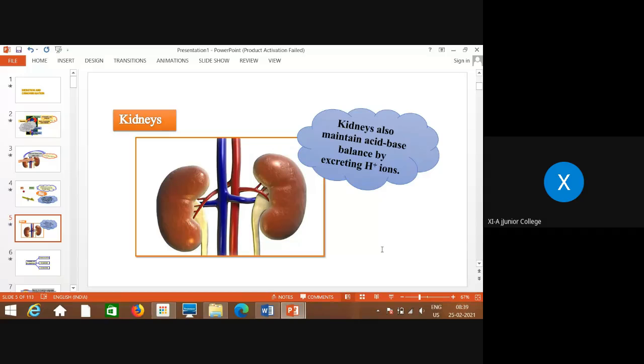Kidneys also maintain acid base balance by excreting hydrogen ions, H plus ions. So not only excretion, but maintaining the internal environment by homeostasis, as well as the acid base balance by excreting hydrogen ions; that is, pH is maintained by the kidneys.